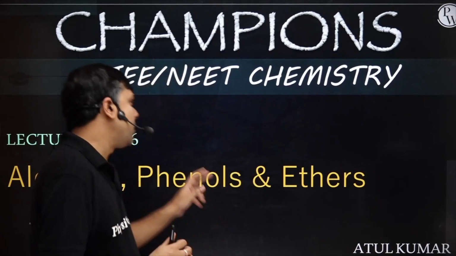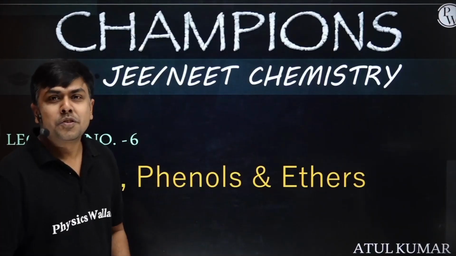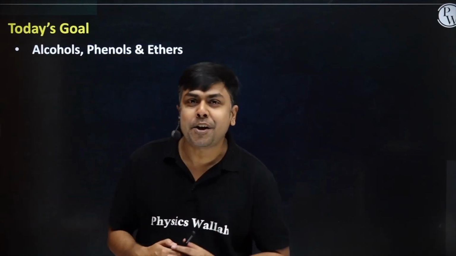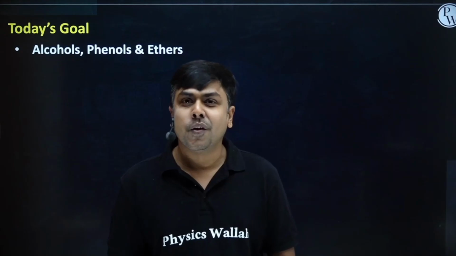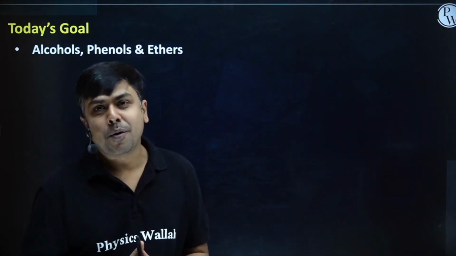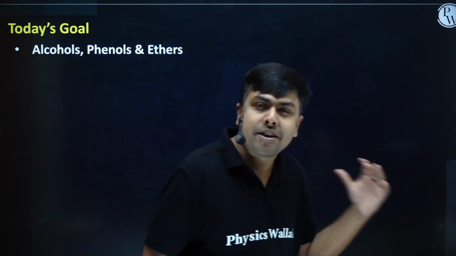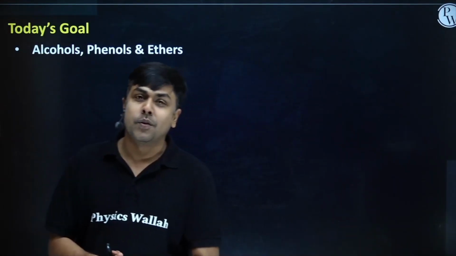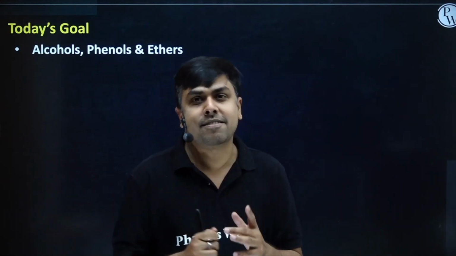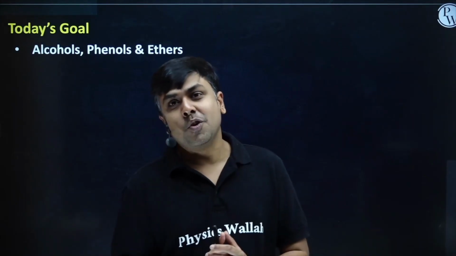So let's move ahead. Students, talking about today's goal. First of all, we'll start with alcohol. In alcohol, we'll talk about the general method of preparation of alcohol. Then we'll talk about chemical reactions of alcohol, and then the tests of alcohol. Then we'll switch to ether.